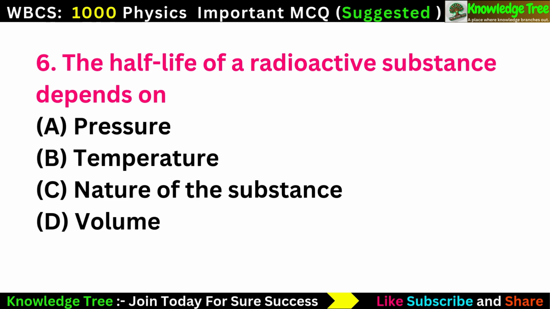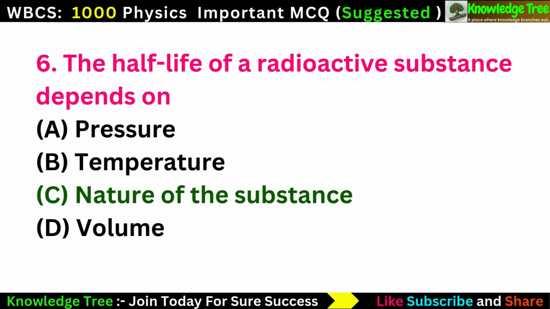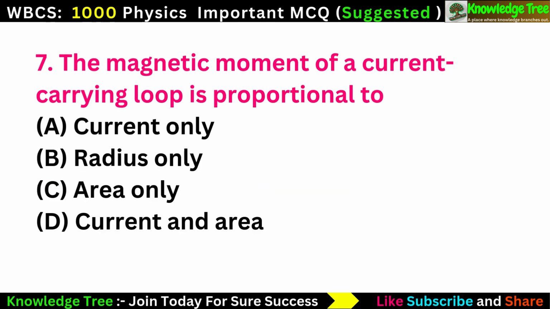The half-life of a radioactive substance depends on option A, pressure, option B, temperature, option C, nature of the substance, option D, volume. The correct answer is option C, nature of the substance. Next question.